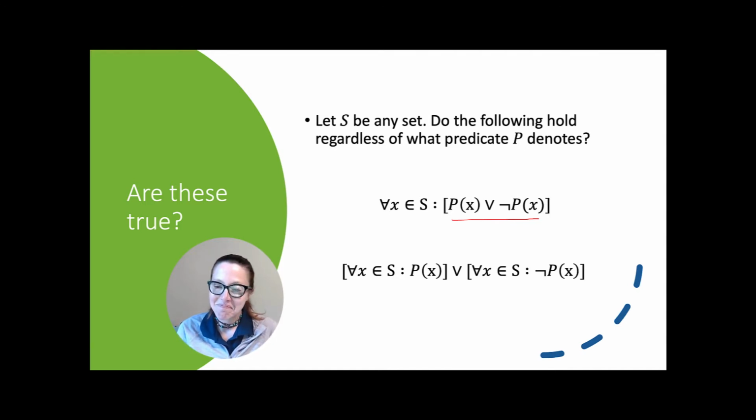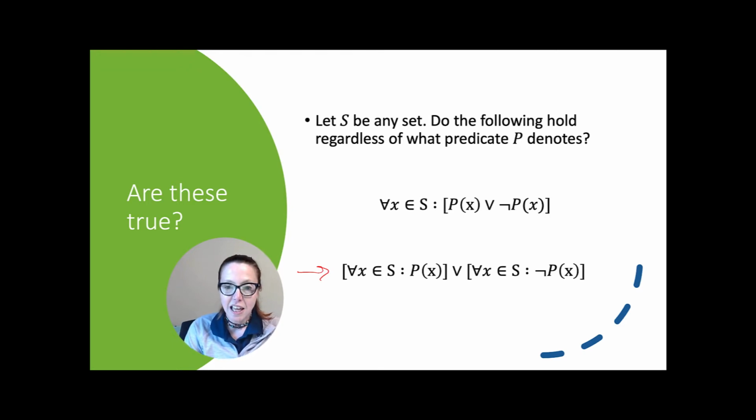doesn't. And while a predicate on its own does not have a truth value, anytime we look at, say, if we have an element A in our set S, P of A is going to be a proposition that is either true or false. So either P of A is true, or if it's false, not P of A will be true. And so this holds.